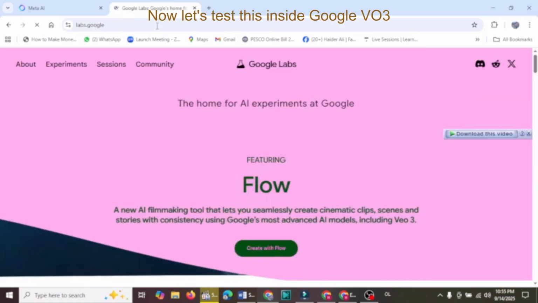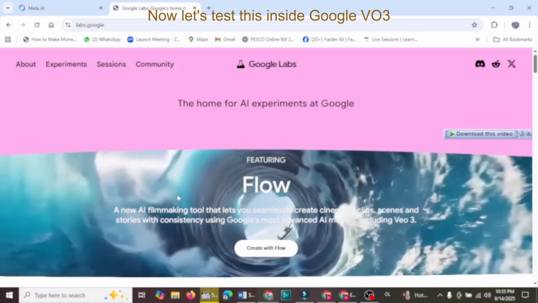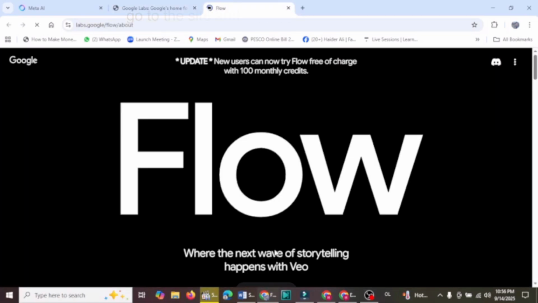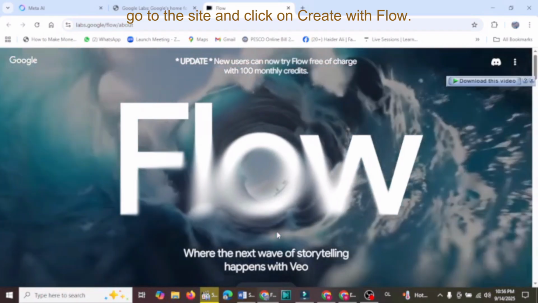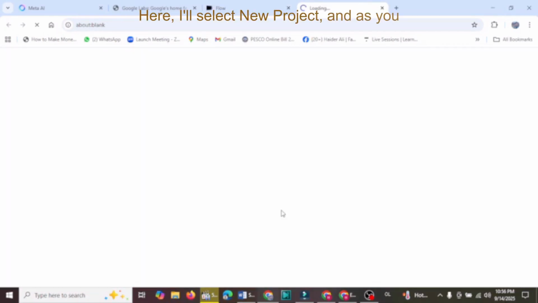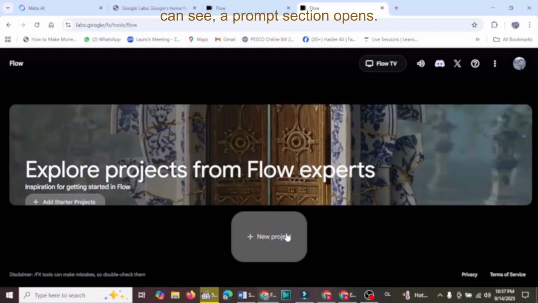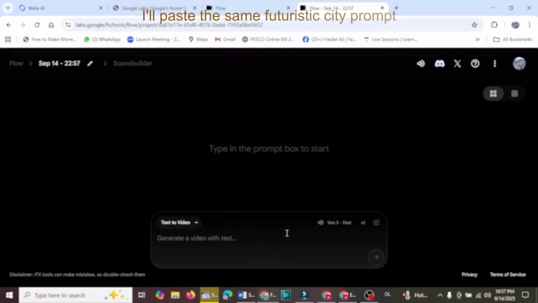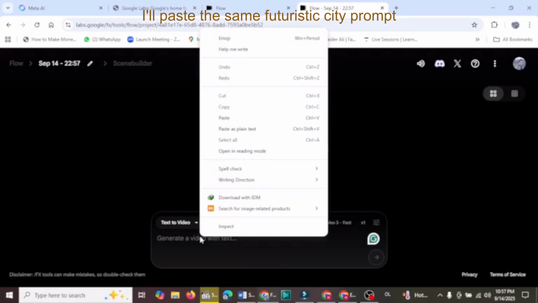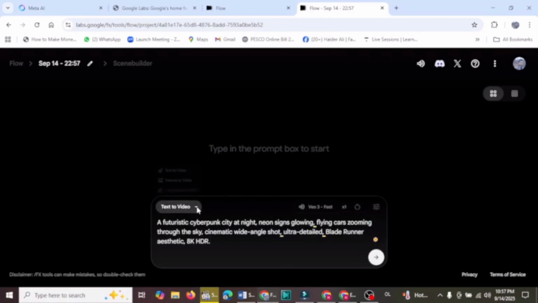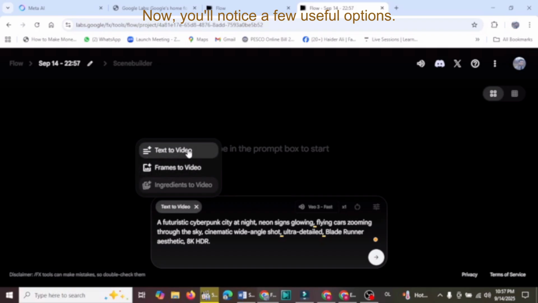Now let's test this inside Google Veo 3 through lab.google.com. So first, go to the site and click on Create with Flow. Here, I'll select New Project, and as you can see, a prompt section opens. I'll paste the same futuristic city prompt right into the prompt box. Now, you'll notice a few useful options.